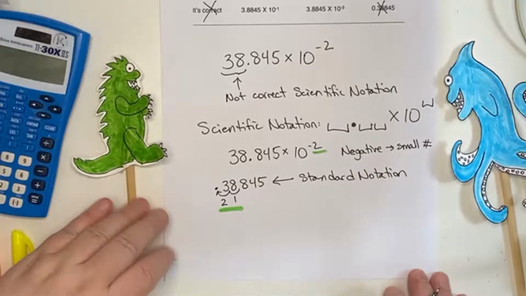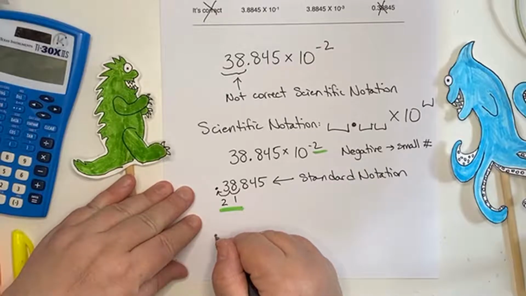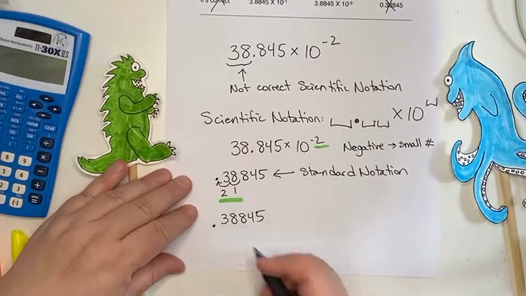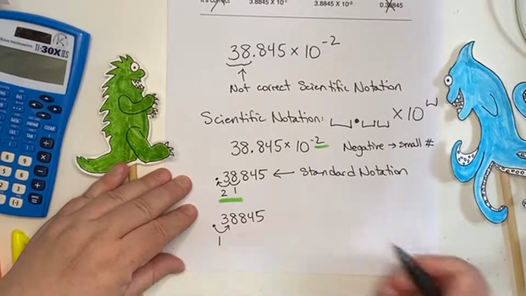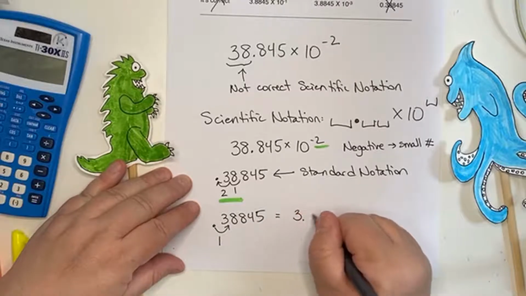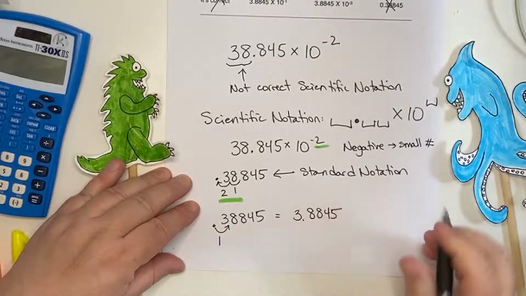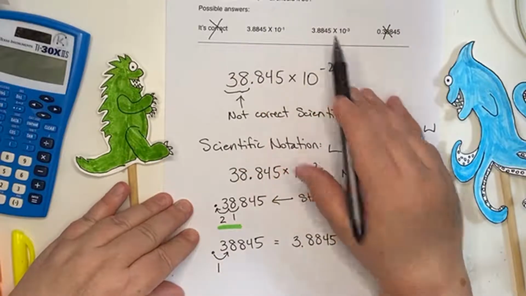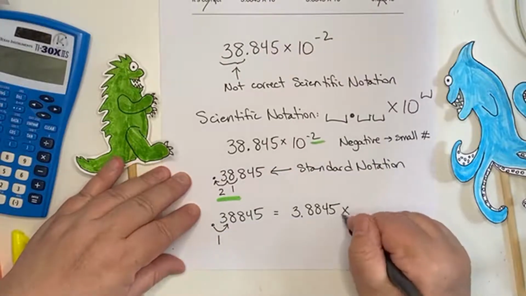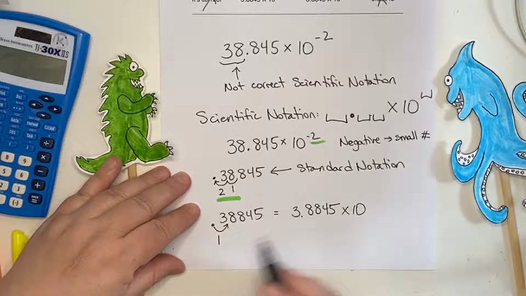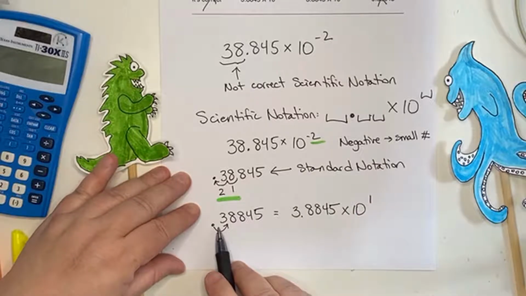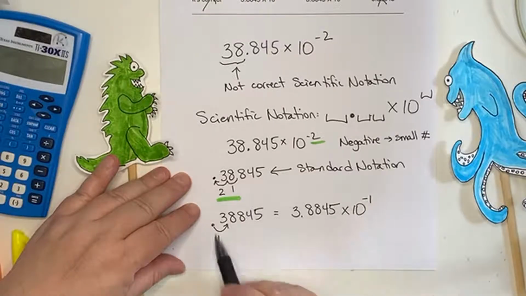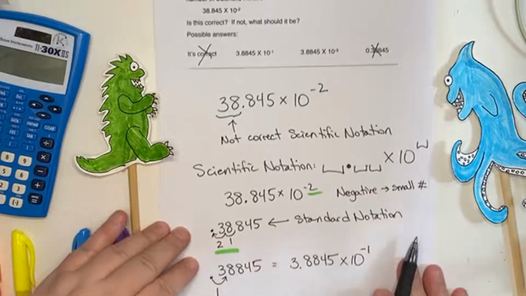And then I'm going to take it and put it into scientific notation. So how do I do that? Well, I take this and I move it 1 spot. So it's going to be 3.8845. Now, if you look up here, both of the answers have 3.8845. Okay, so we're on the right track. Times 10. And how many spaces did I move it? 1. And was it a big number or a small number? It's smaller than 1. It's a small one. So it's negative because it's a small number, right? Less than 1.